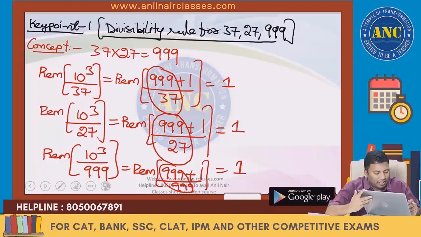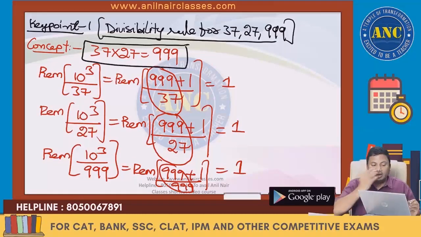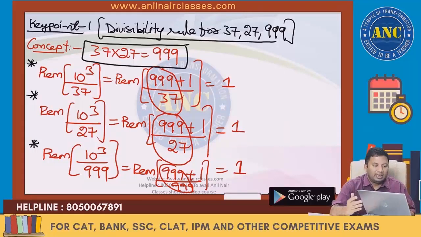37 into 27 is 999. If you multiply 37 with 27, the resultant is 999. 10 cube divided by 37 leaves remainder 1. 10 cube divided by 27 leaves remainder 1. 10 cube divided by 999 leaves remainder 1.